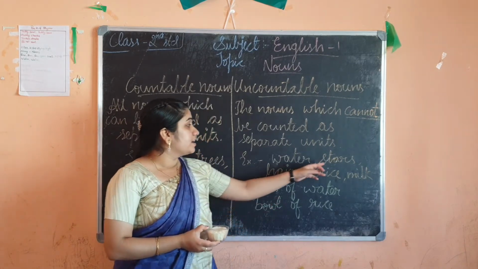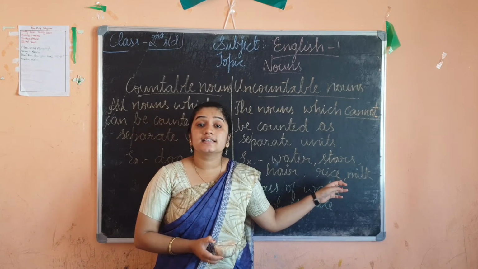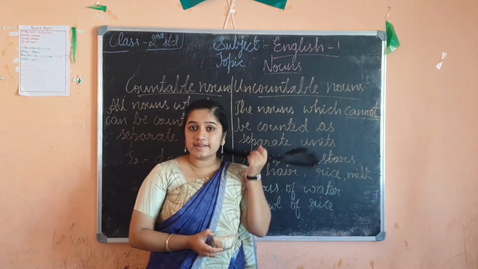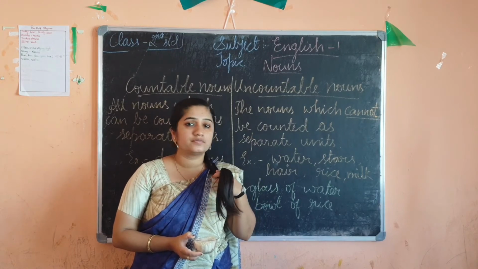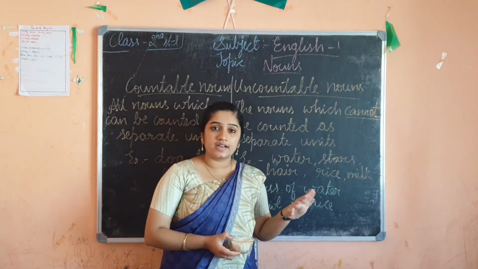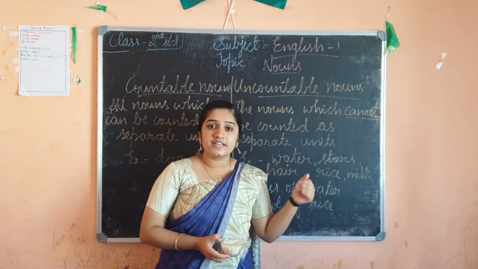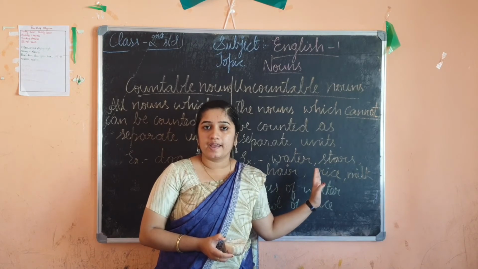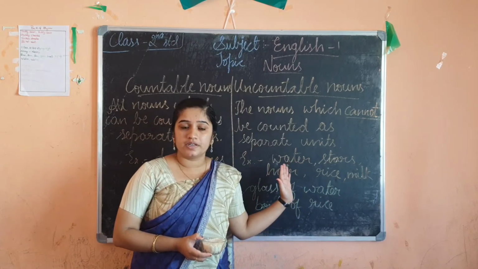See here, even the stars in the sky. Can you count them? It's impossible. Can you count your hairs? How many hairs do you have? It's impossible. Rice, you can't count. Milk, you can't count. Butter, cheese, so many are there in the list which you can't count. It is known as uncountable nouns.